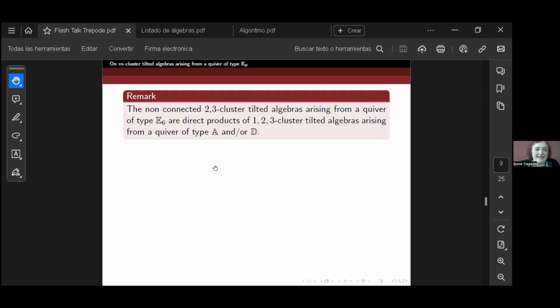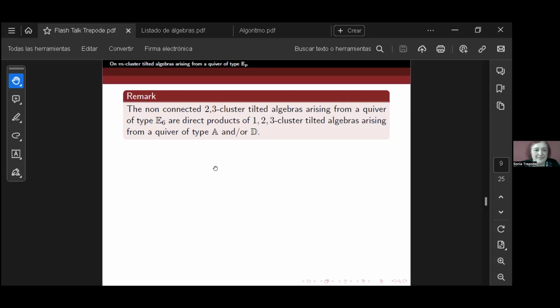Well, some remarks on this. If you consider the non-connected 2 and 3-cluster tilted algebras, we have that they are direct products of M-cluster tilted algebras arising from a quiver of type A or of type D. Also, this is the direct product of M-cluster tilted algebras, but from different quivers, A and D.